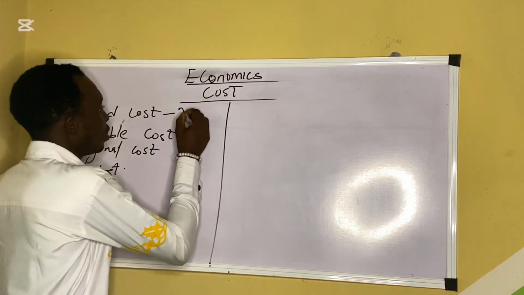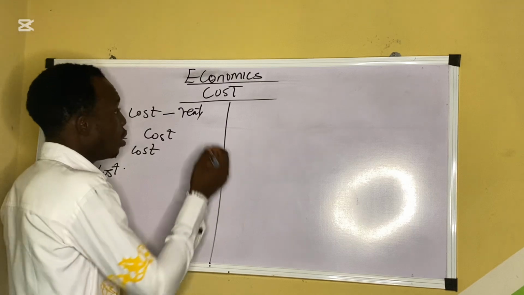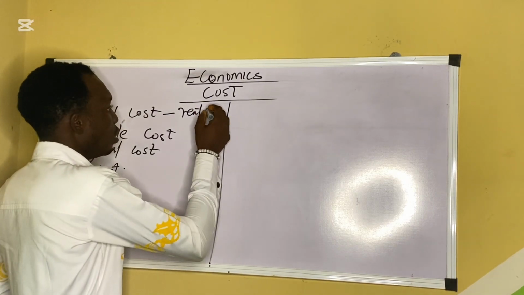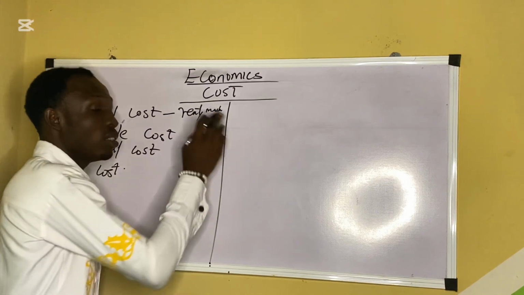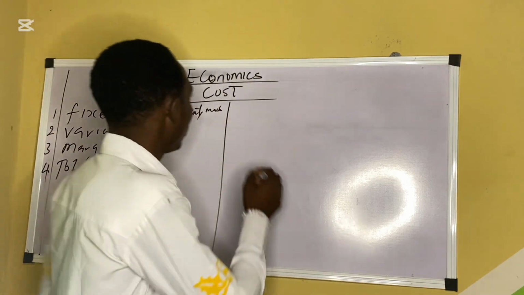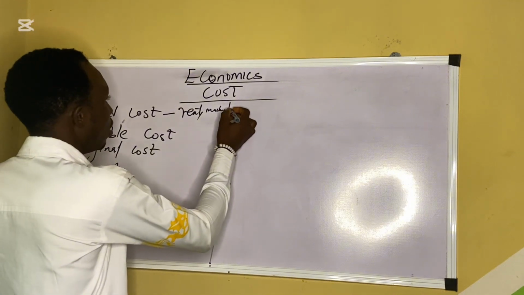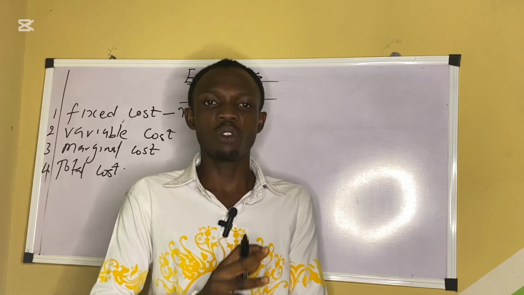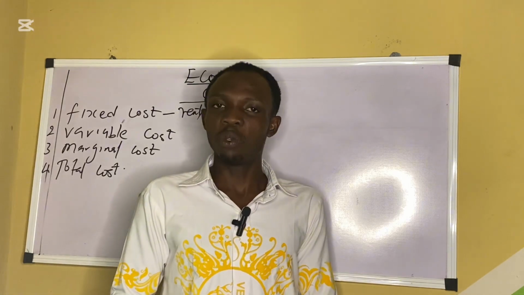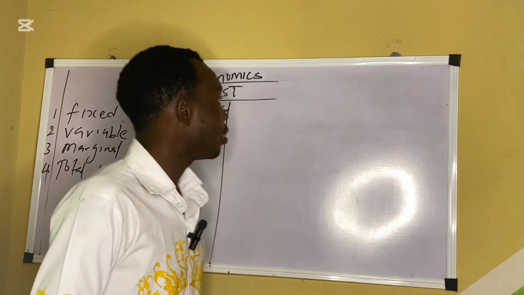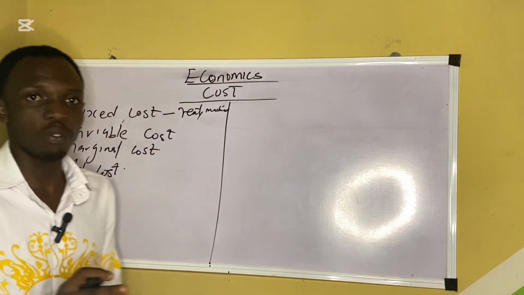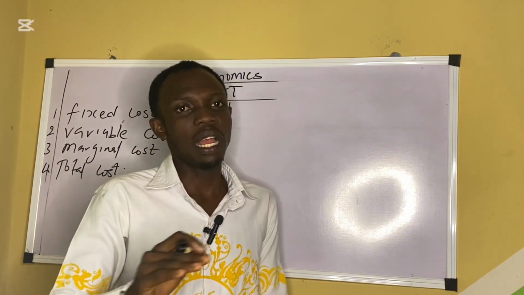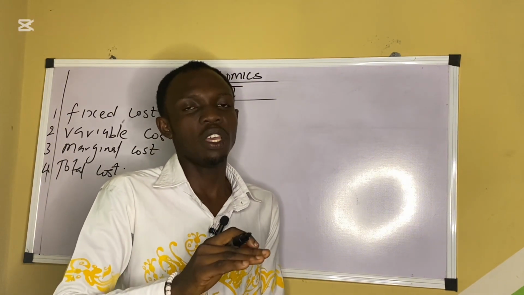So, let's say rent. Rent is fixed. Maybe the house you want to use, the properties, the machine, those ones, for a long time you don't change them. The only thing you do later is maintenance. So, let's say machines and all those costs that you incur, but not every day or every month cost. Do you understand? So when you're talking about fixed costs, those are costs that are fixed for a long time, not actually a long time, but you renew it, but not every day or every month.